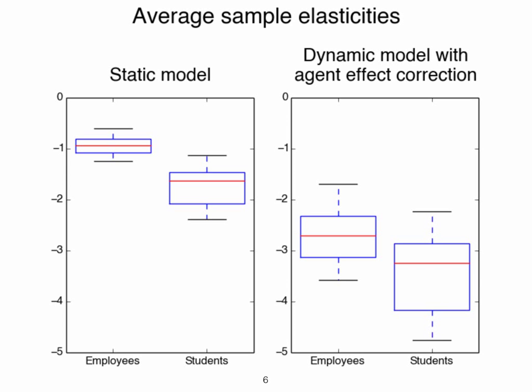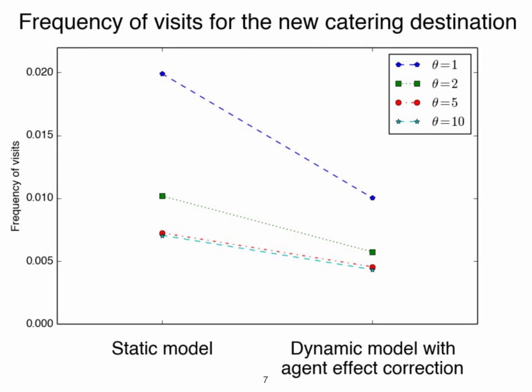Here, we compare the static model and the model we propose, a dynamic model with agent effect correction. First, we observe that students are more sensitive to price than employees. Second, if we don't consider the panel nature of the data, we underestimate the number of clients we would lose by increasing the cost. We also forecast the number of visitors for a new restaurant that had not yet opened when we collected the Wi-Fi data.